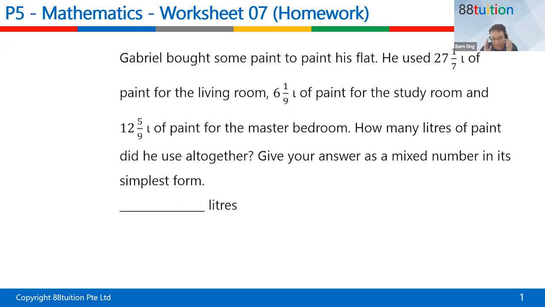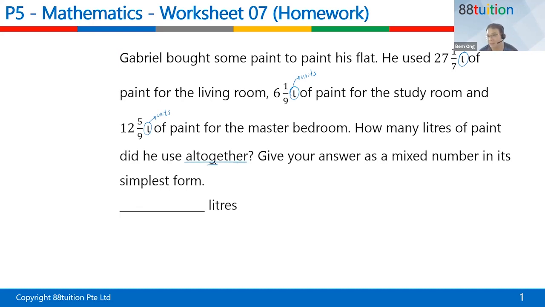Gabriel bought some paint to paint his flat. He used 27.17 liters of paint for the living room. Wow. So children, this one is liters. This one is a unit. It's like kg, it's like meter, this is like liters. For the living room. 6.19 liters. Can you see now? Again, liters. This is another of the same unit of paint for the study room. And 12.509 liters. Again, this is a unit of paint for the master bedroom. How many liters of paint did he use all together?